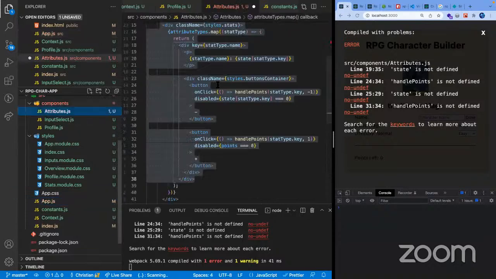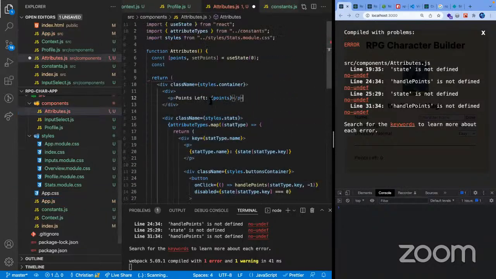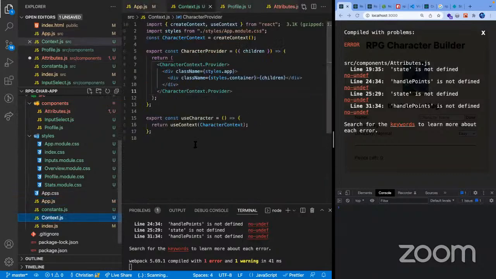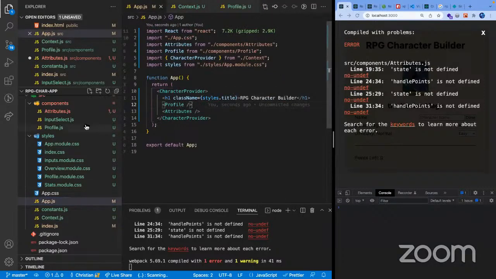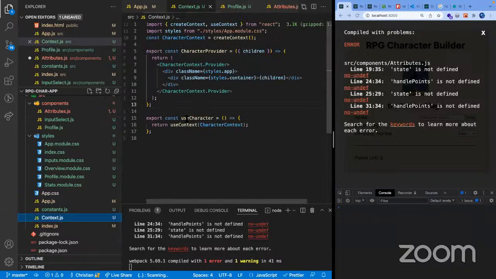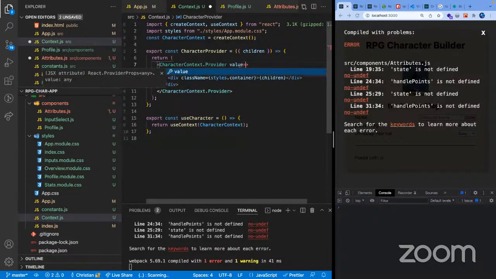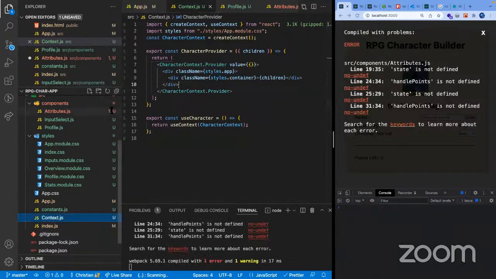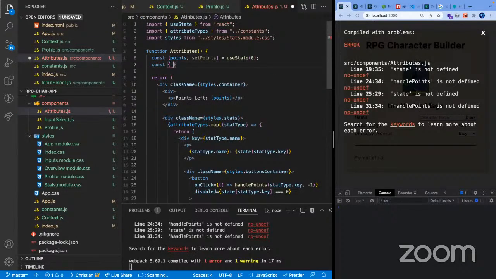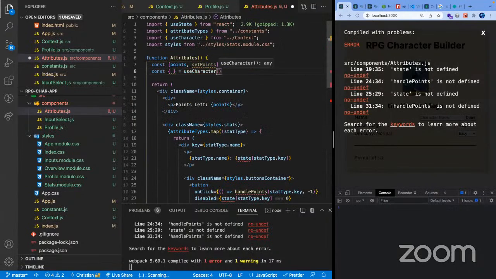Let's see in our attributes. Okay. So now that we have this context right here, and it encapsulated our application in here, we would now be able to use this hook called use character. And then we can pass along our data anywhere in the application in here. So for now, let's try to use this character. And then we're gonna grab our state and another here called dispatch.